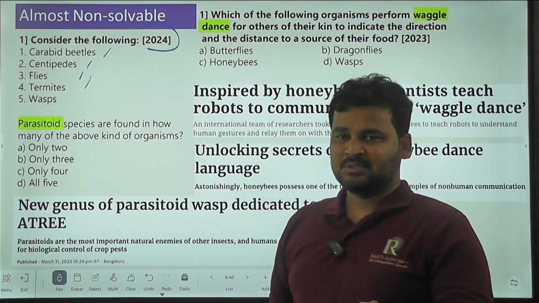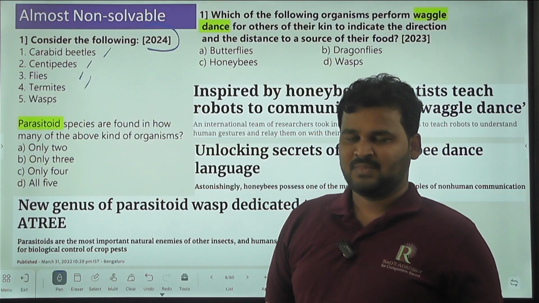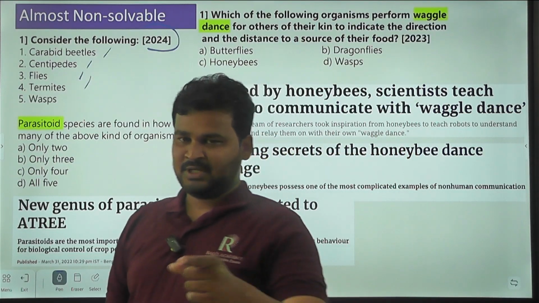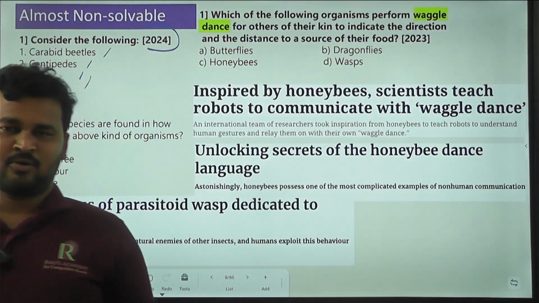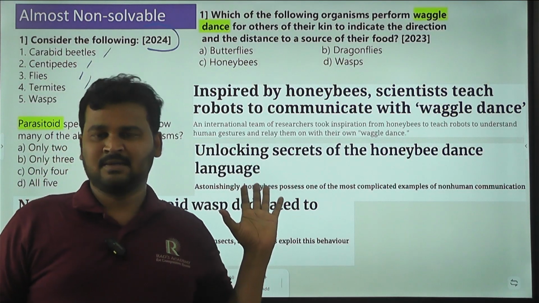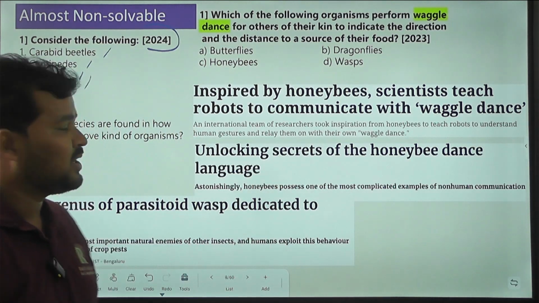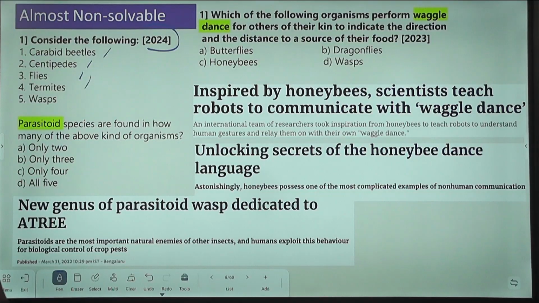Like, some questions may not be solvable. So for that, what we have to do is skip them. If you know the answer, you can put the right one, or else you can go for guesswork. If not possible, just leave them. Okay, that's the thing.